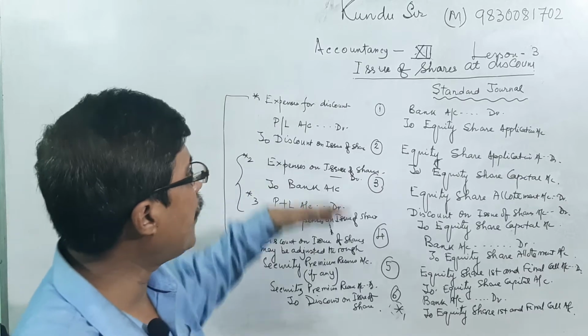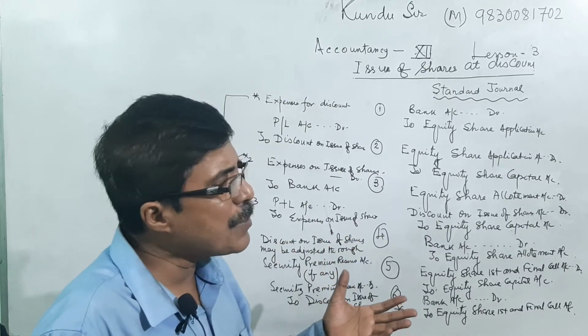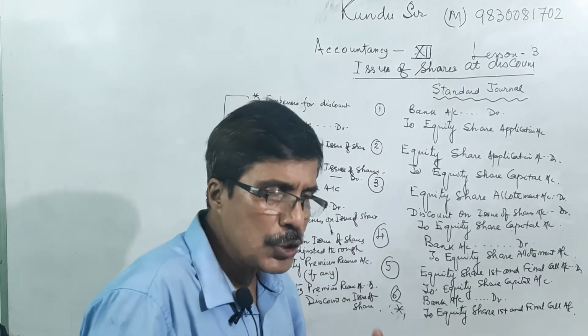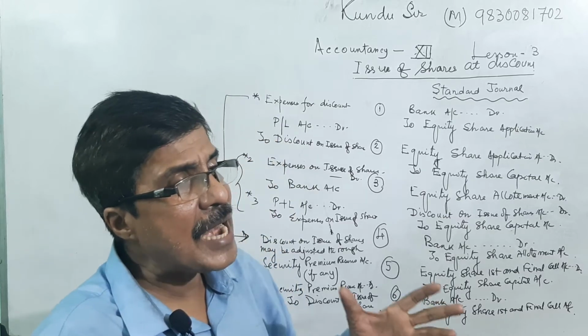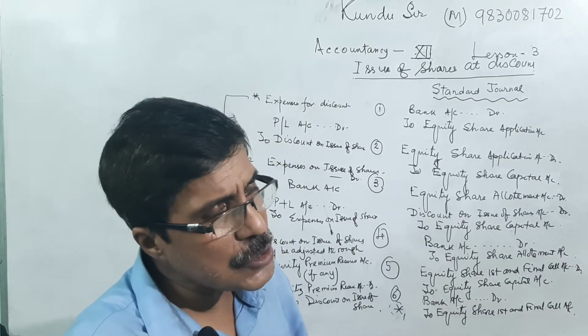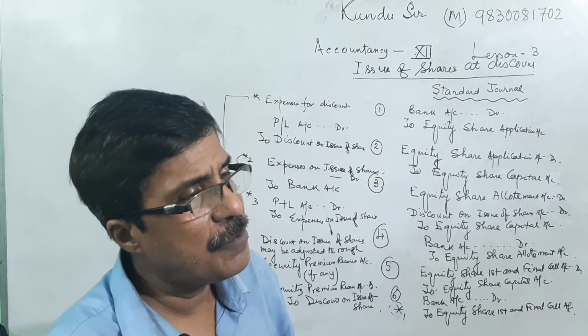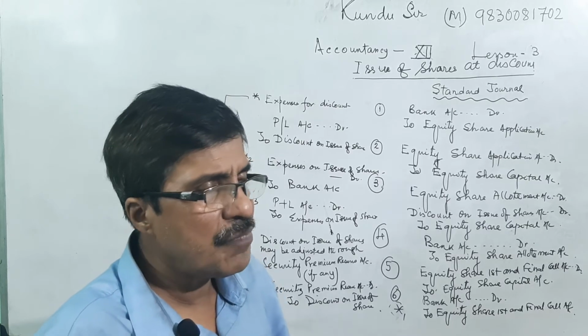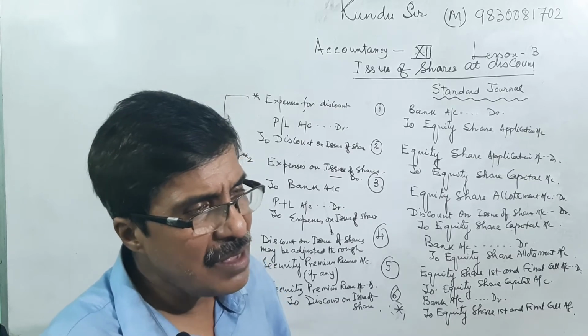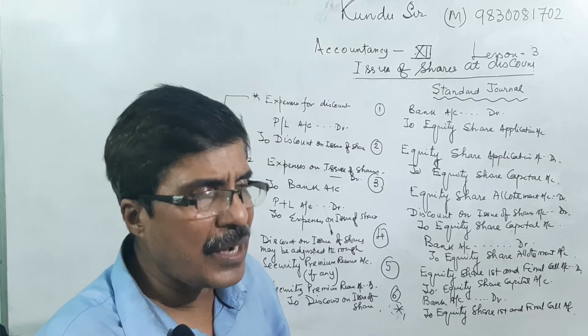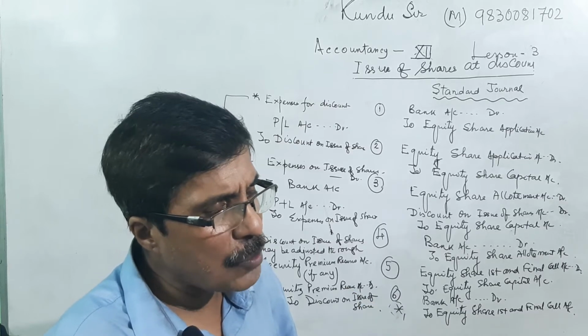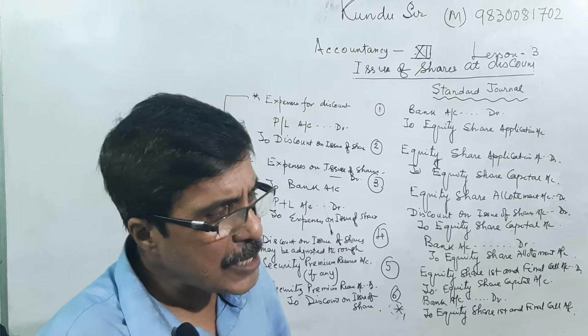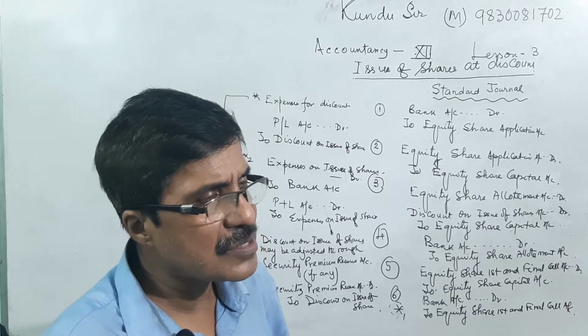I am again repeating: if any expenses are incurred on issue of share, then the entry will be expenses on issue of share debit to bank account. Thereafter the expenses can be adjusted against the PL account, so PL account will be debited to expenses on issue of shares.